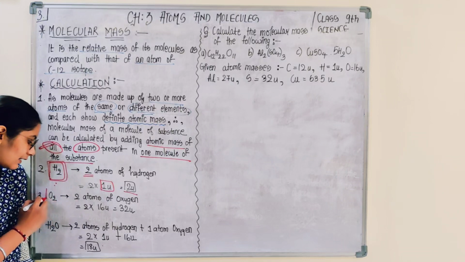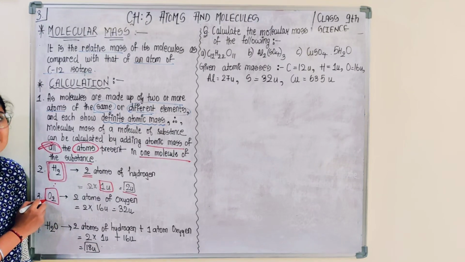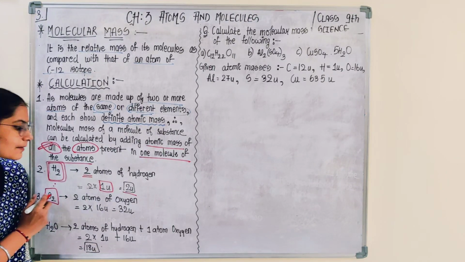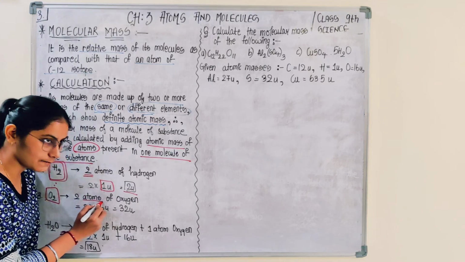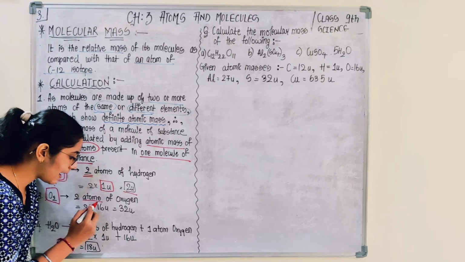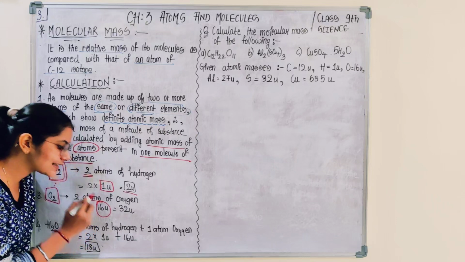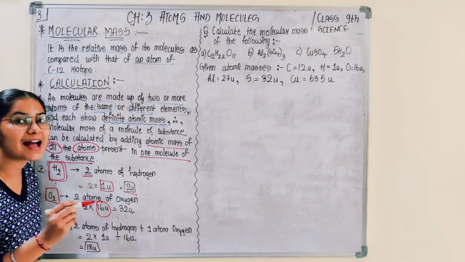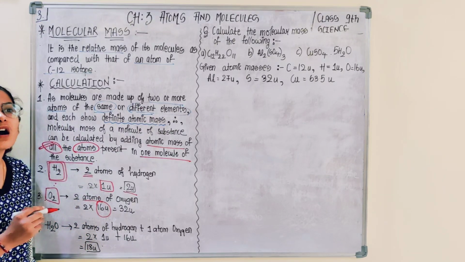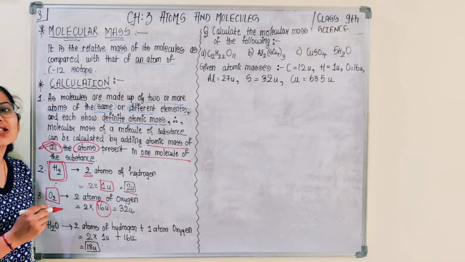If you want to calculate the mass of diatomic oxygen, again this molecule comprises two atoms of oxygen. The mass of one atom of oxygen is 16U. U is unified mass, the term used for calculating the mass of an atom.